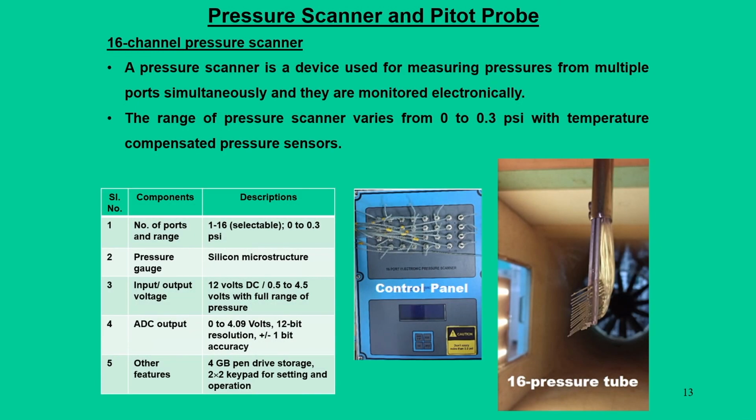And apart from this, we also have a pressure scanner. Pressure scanner means, in order to get rid of these measurements done manually, we have an electronic way of recording the data. It is a device that measures pressures from multiple ports simultaneously. You can see this is a 16 pressure tube, and each tube is nothing but one particular pitot tube. So, these 16 pressure tubes are connected to a single control panel, and the data are collected simultaneously